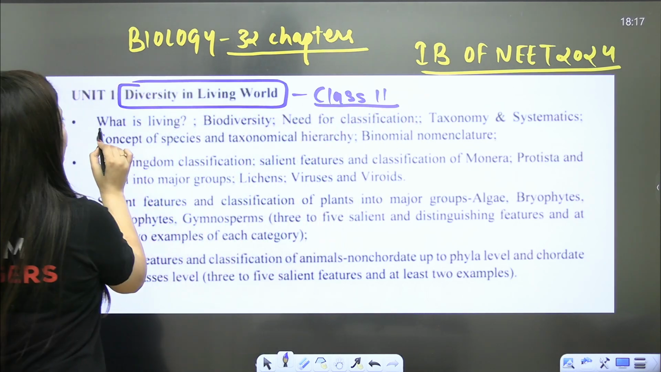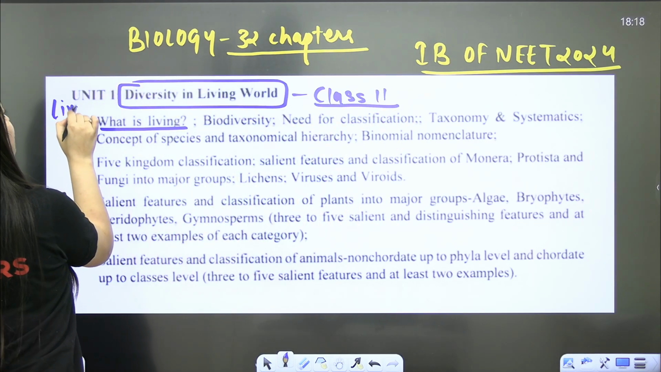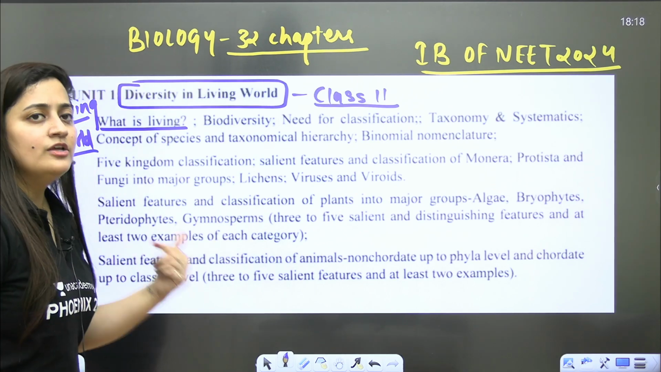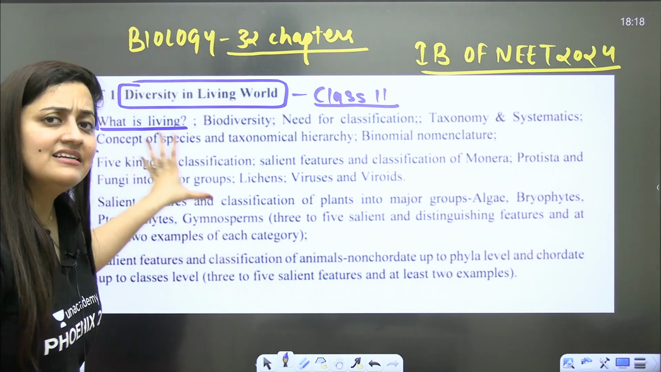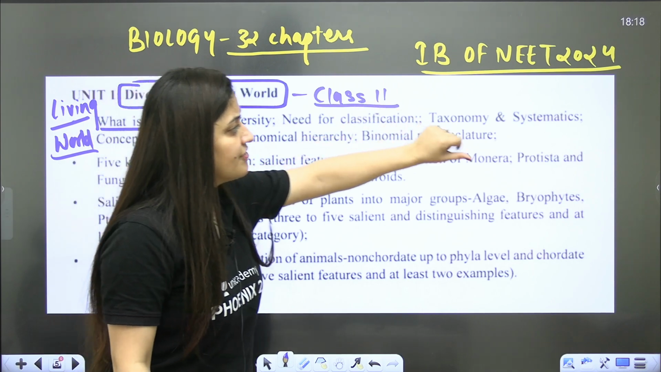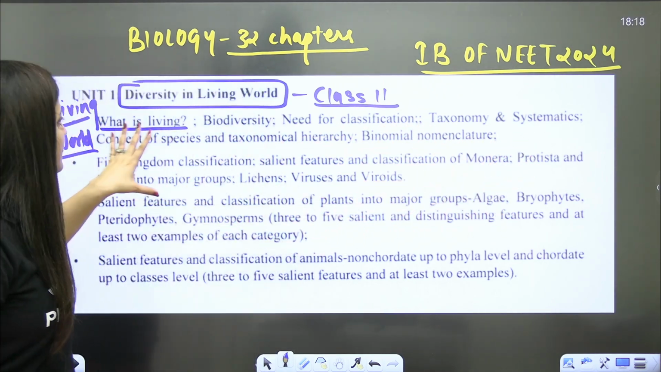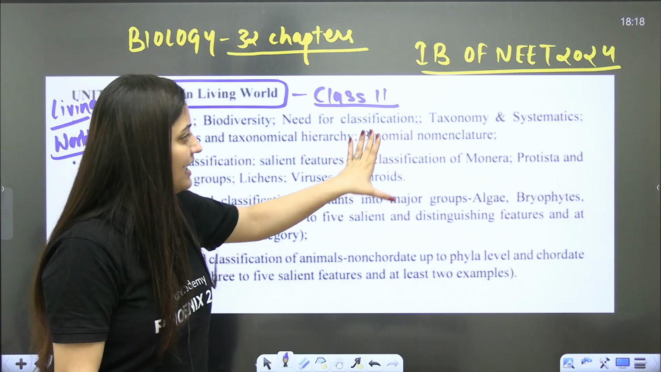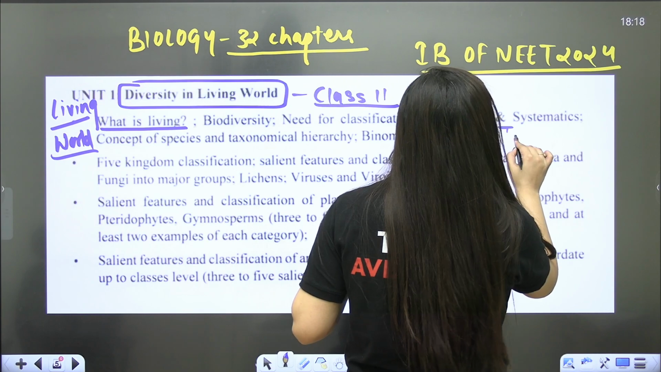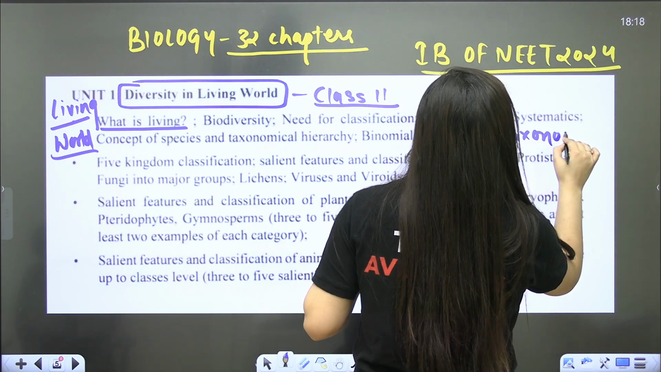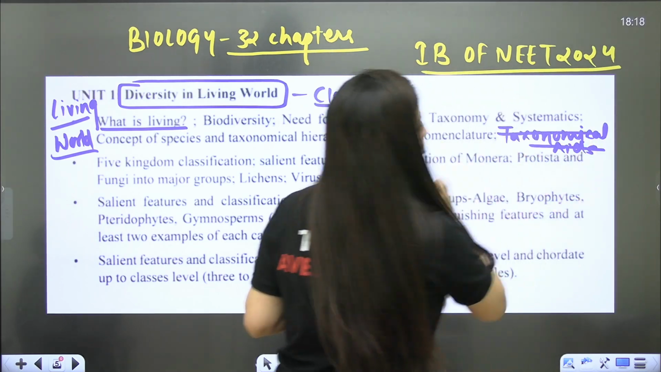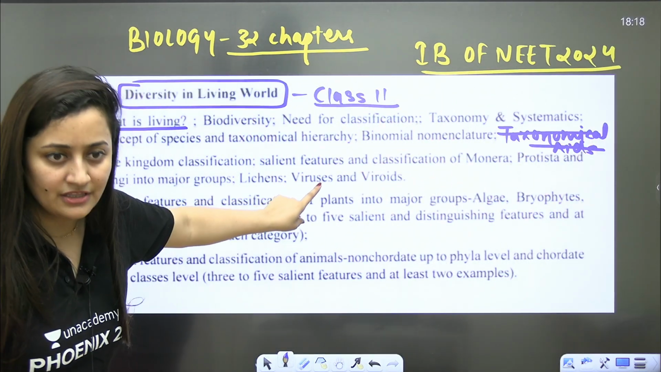So students, now when we talk about the first chapter, that is your living world, right? You can even highlight the same things in your NCERT. So when you talk about the living world, yes, last year they deleted many things. So now in the living world, biodiversity, need for classification, taxonomy and systematics, concept of species and taxonomical hierarchy, and binomial nomenclature. This is what you have to study. So the taxonomical aids, this topic is deleted from your syllabus and it is not even present in the new NCERT.